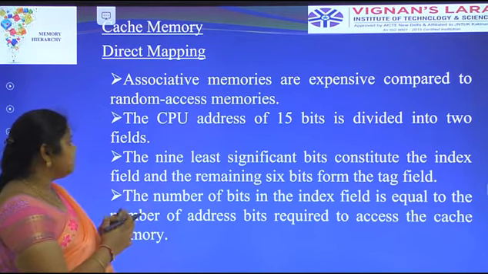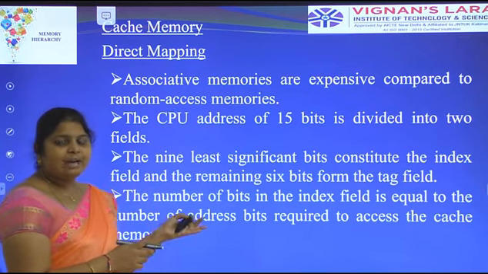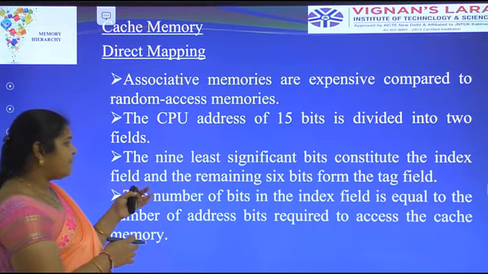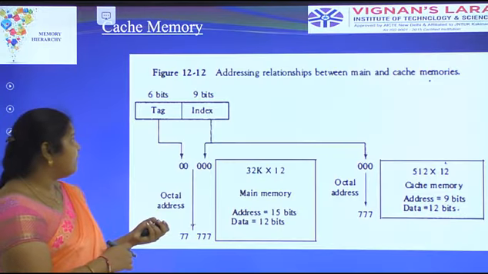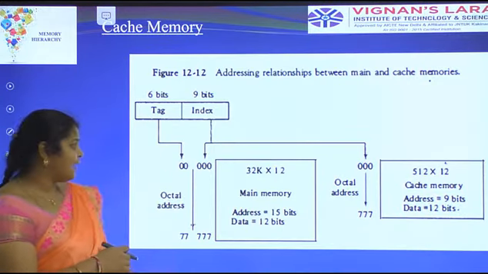In direct mapping, the CPU address of 15 bits is divided into two fields, the tag field and the index field. The tag field has a 6-bit representation and the index field has a 9-bit representation. This is the address relation between the main and cache memory.